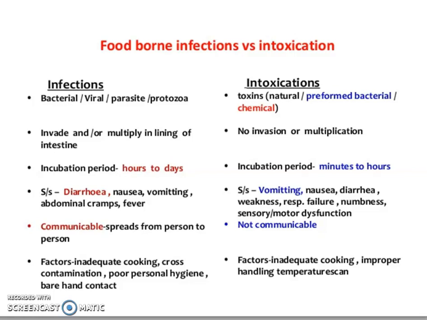You cannot make such a clear-cut demarcation, because there are situations in which, to produce a food intoxication, microbes have to grow to a particular extent. Only then will they be able to produce food intoxications. In such cases, you cannot draw a strict line between a food infection and a food intoxication.